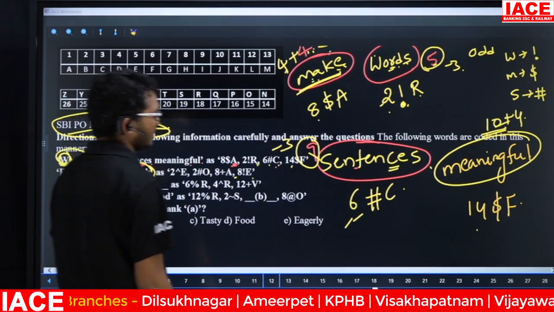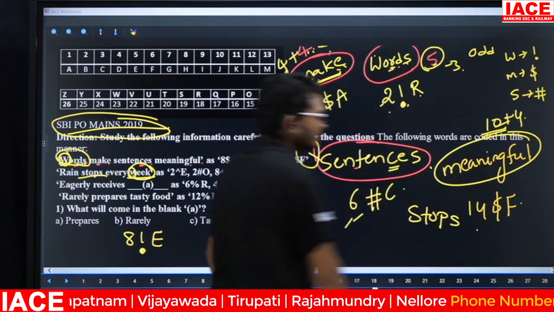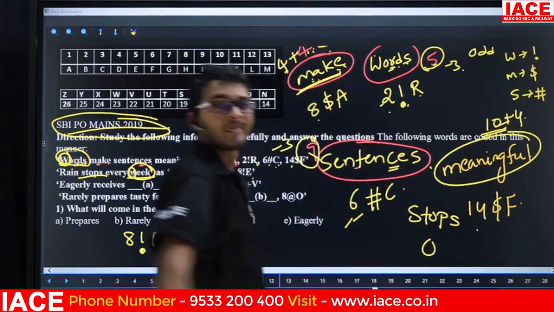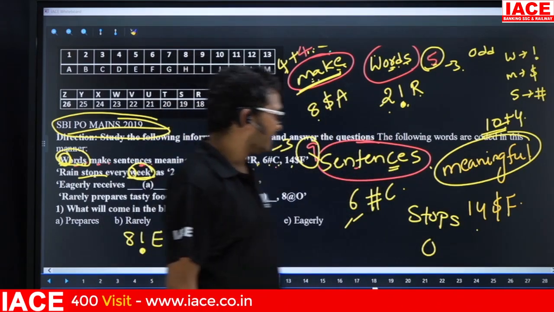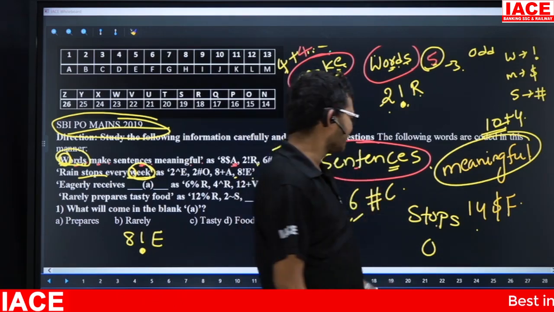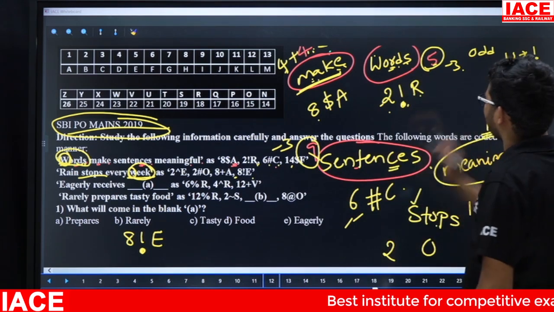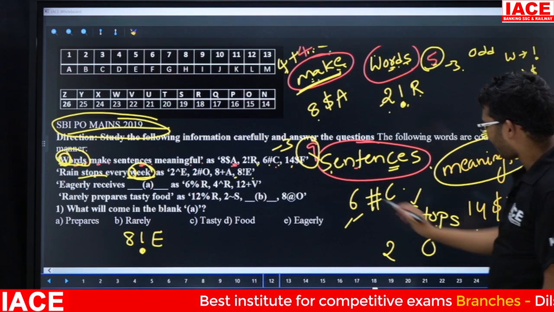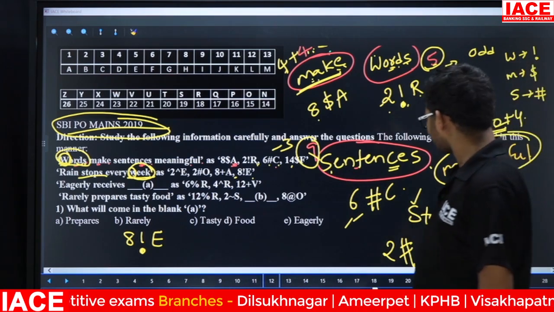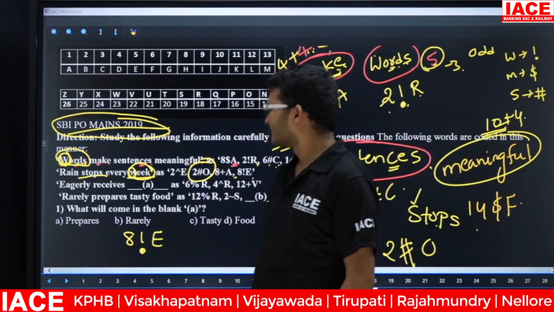Suppose, friends, we take the word stops. What is the code for stops? The logic for letter is: tall letter from right hand. The tall letter from right hand is O. The logic for number: the word stops contains a total of 5 letters. Odd means minus 3. Minus 3 means 2. Now the starting letter is S, so the symbol is hash. So the code for stops is 2#O.